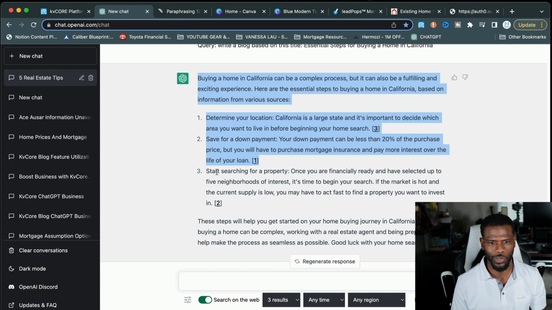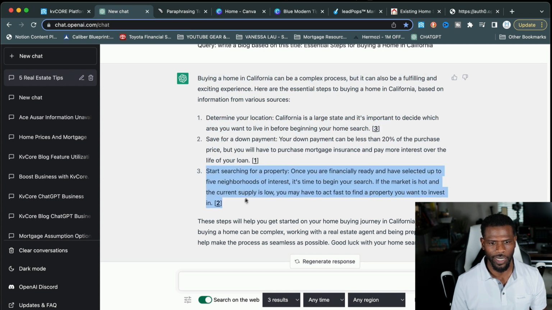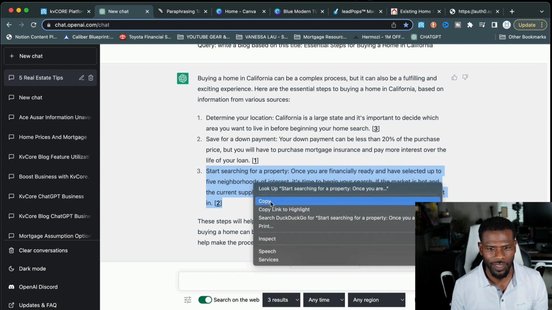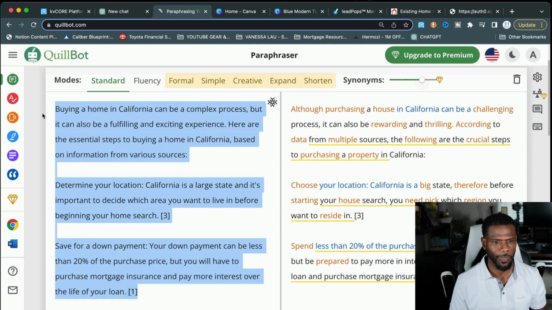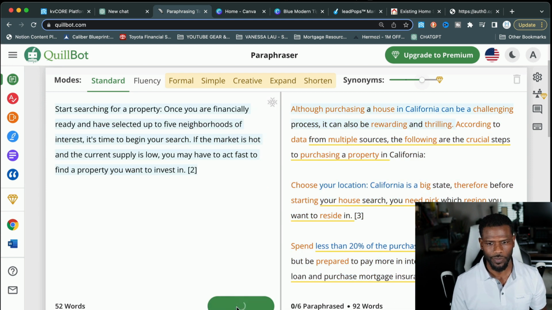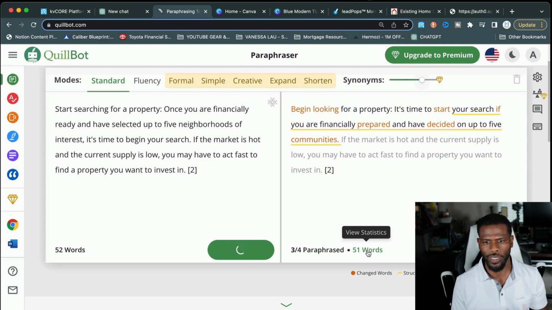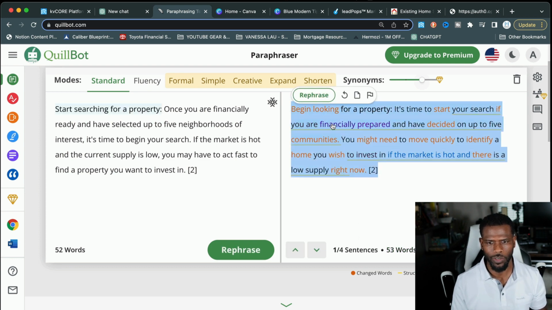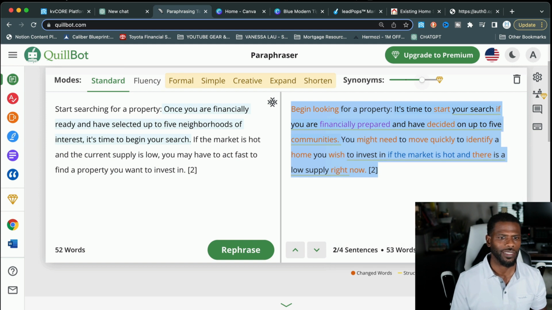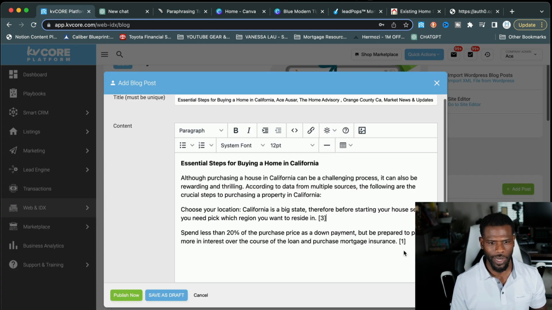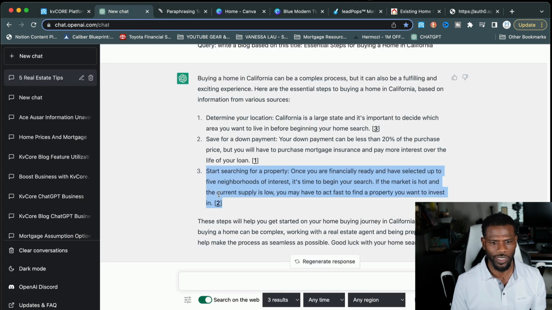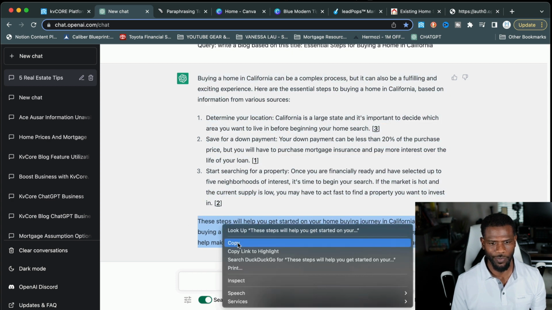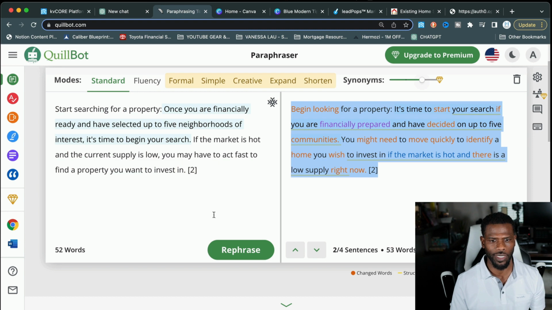We'll go back to Chat GPT and I'll grab, so it came up with three topics or three steps. So I'll grab each one of those. We'll paraphrase that, put that in Quillbot. And you can see how quick this all is happening, right? You've got your title, you've got your context, and you are able to paraphrase them pretty quick. So now I think we only have one thing left to do. That is the conclusion. And you can drop that in Quillbot or paraphrase it yourself.